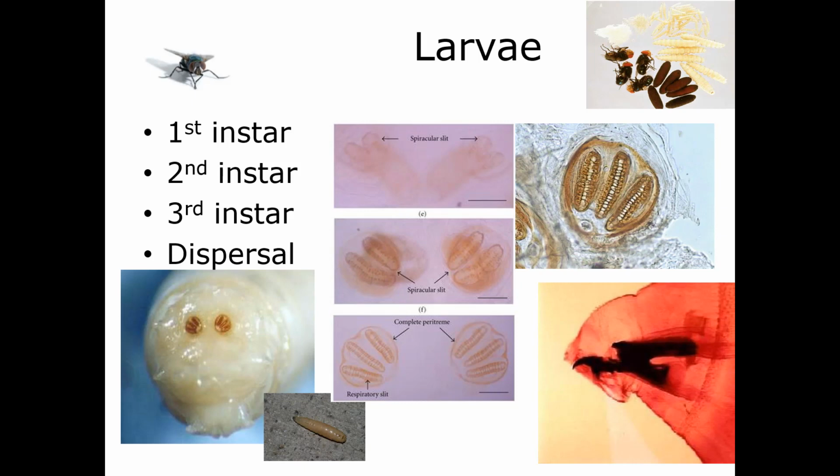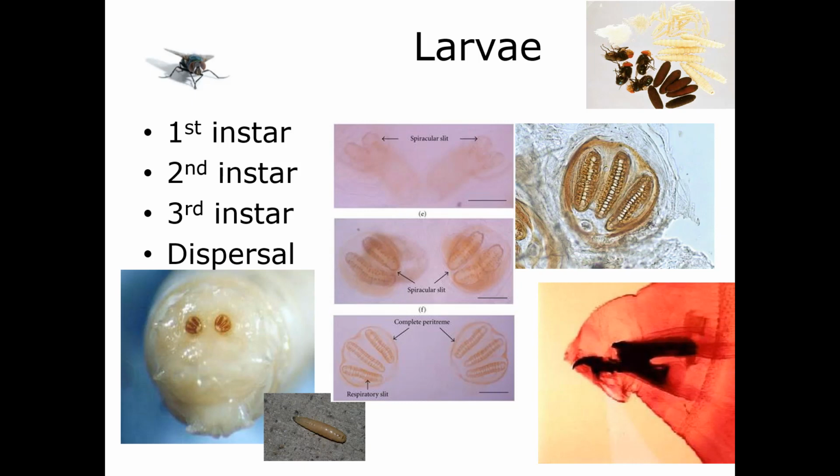Now, these naturally warmer areas, they're going to go really, really quick. In fact, I've seen some of those eggs hatch within 9 hours, and they can get to the 3rd instar within 24 hours. So it'll be no maggots on one day. The next day we've got 3rd instar maggots. So they can go really fast under the right circumstances.